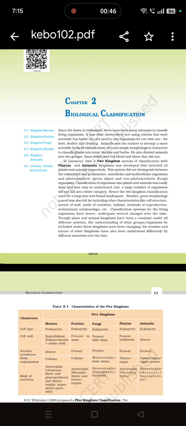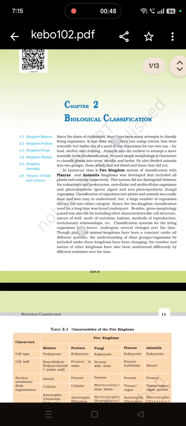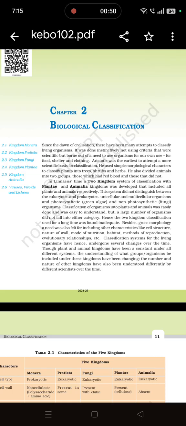We have studied that Carolus Linnaeus gave the 2 kingdom classification system, Plantae and Animalia. He divided the organisms into 2 groups, plants and animals. But there are some other organisms also, like algae and fungi. So, where to place these organisms? These are neither plants nor animals.